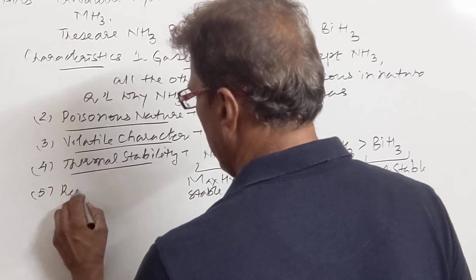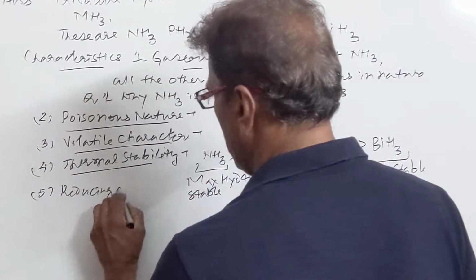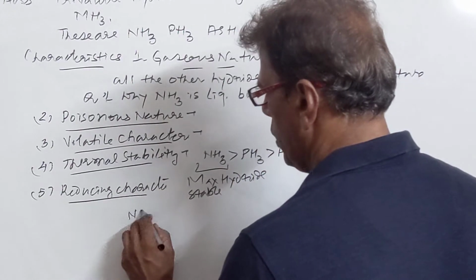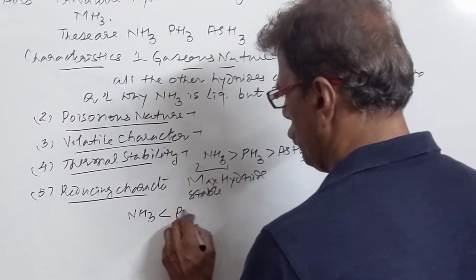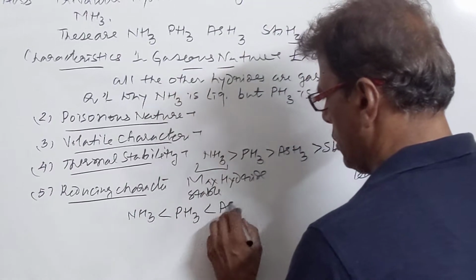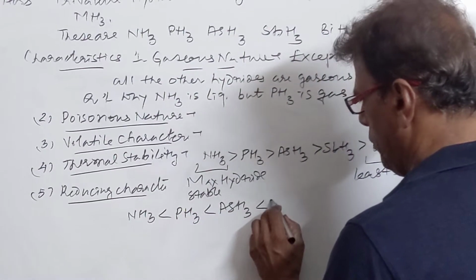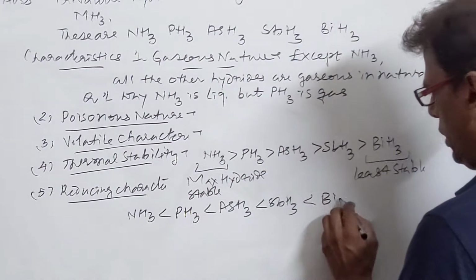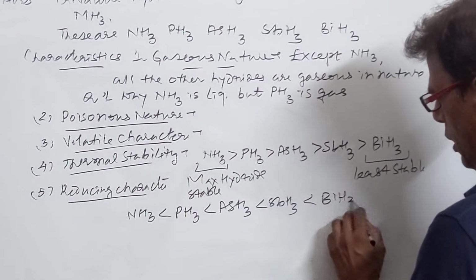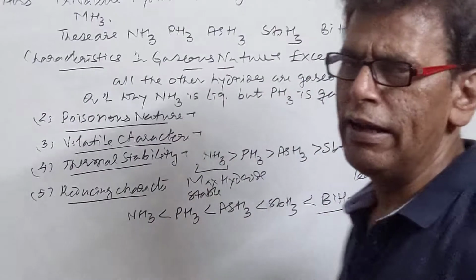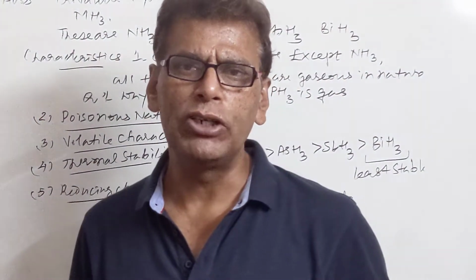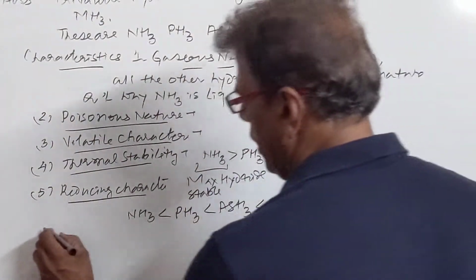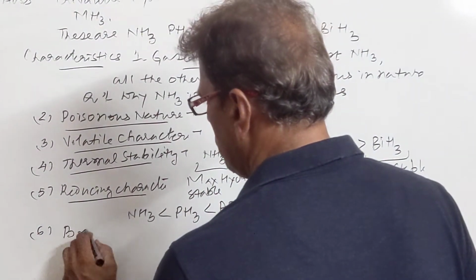Then we have reducing character. Reducing character will definitely increase from ammonia to bismuthine. Ammonia is the least basic, then phosphine, after that arsine, and then stibine, and most basic, most reducing in character is BiH3. It is due to the weak bond of bismuth with hydrogen, therefore it can release hydrogen more easily.